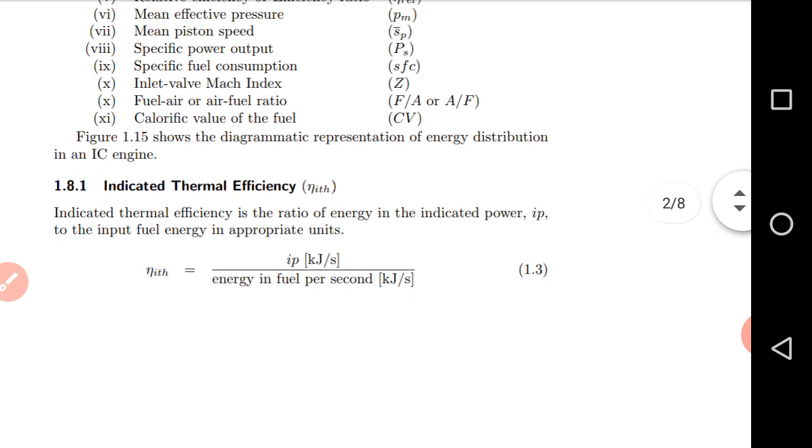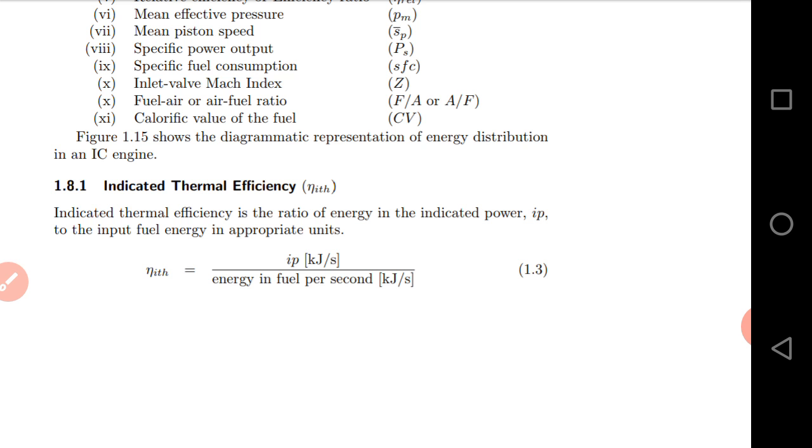So what is the indicated thermal efficiency? It is related to thermal energy. We are giving the input to the engine in the form of thermal energy, the heat input, and we convert that thermal energy into brake power.